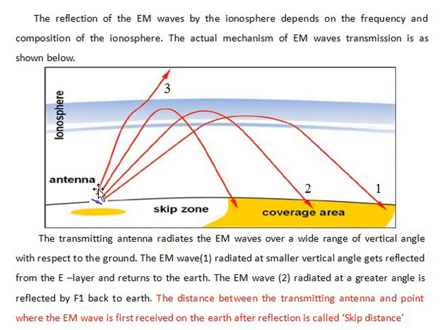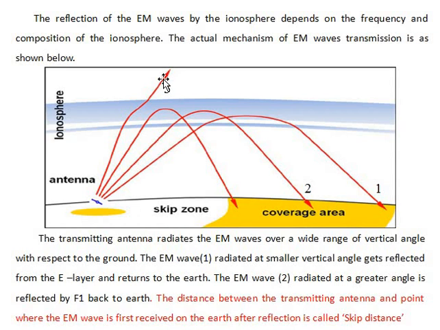Similarly, if the vertical angle of incidence is increased further, then the ionosphere no longer reflects that wave back to the earth's surface, because in that case the transmitted signal or electromagnetic wave is incident normally on the ionosphere. Whenever any wave is incident normally, it is not reflected, it is transmitted. So that wave pierces through the ionosphere and escapes out of it. Clear?